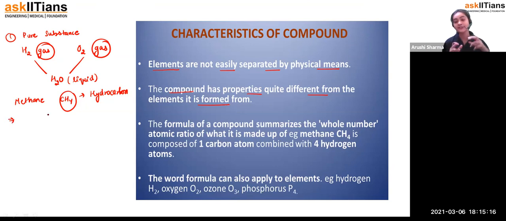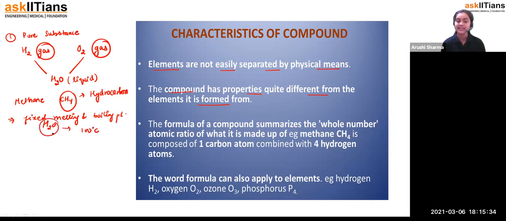If we talk about compounds, they have a fixed melting point and boiling point. Fixed melting and boiling point. Why, students, do they have fixed melting and boiling points? We know that H2O starts boiling at 100 degrees Celsius, and its melting point is 0 degrees Celsius. Because we cannot separate out their elements physically, when they are present in the form of the compound, they show the fixed melting and boiling point.